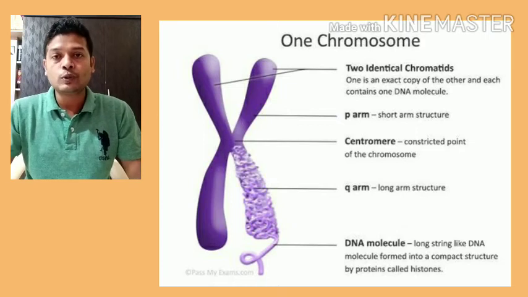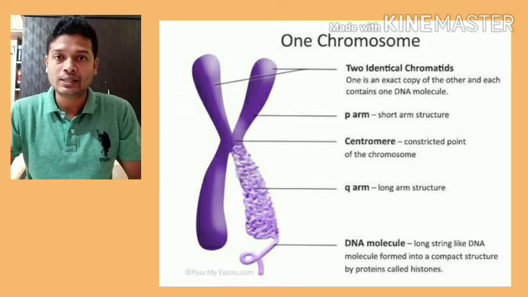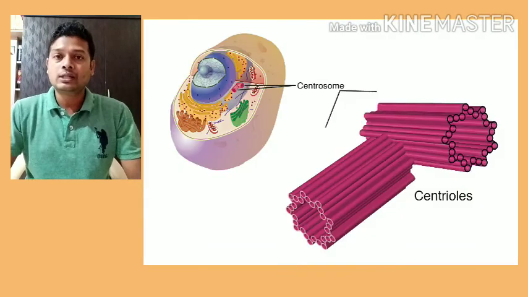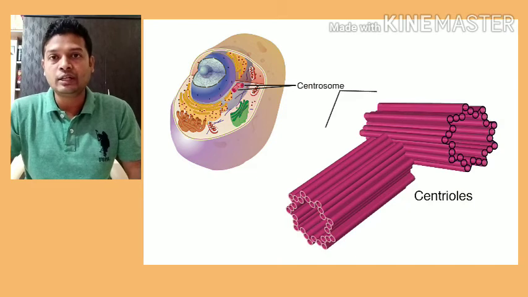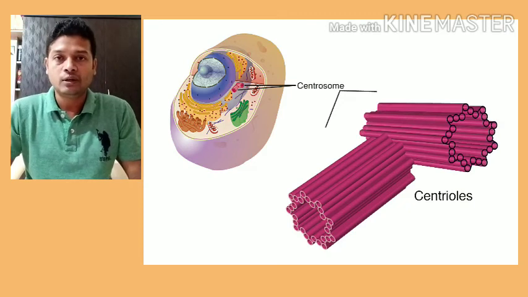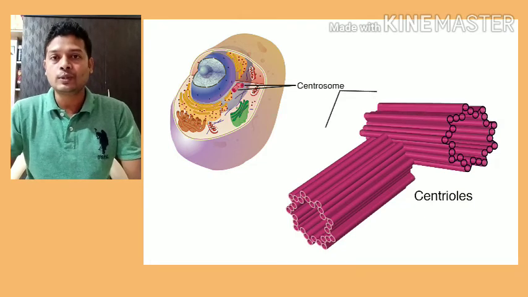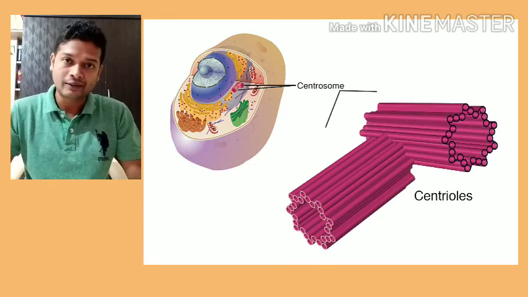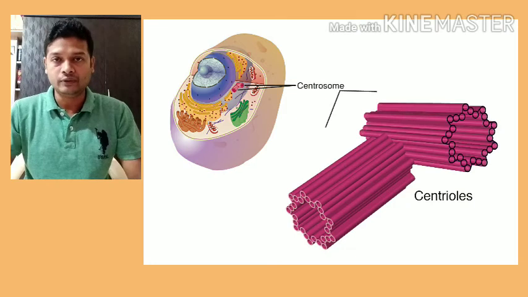In fact, they are the chromosomes which pass from one generation to the next during cell division or during reproduction. Next, the cell organelle is the centriole. A centriole is a special kind of cell organelle present in the cell, in the cytoplasm. This centriole forms specialized fibers, threads known as spindle fibers. These spindle fibers are produced through centrioles during cell division, and their function is to hold the chromosomes in proper place and then pull them to the opposite ends. For what? That we'll study in the processes of cell division.